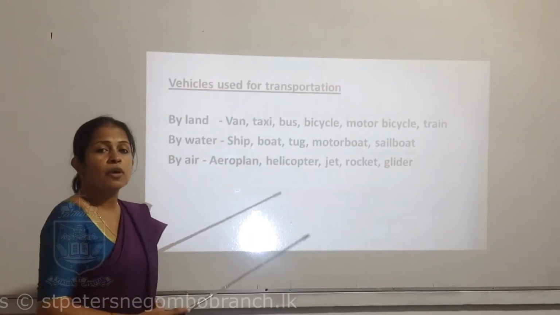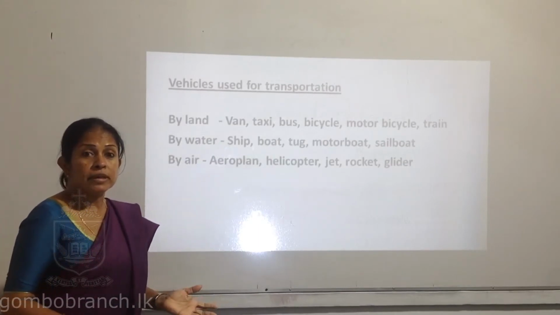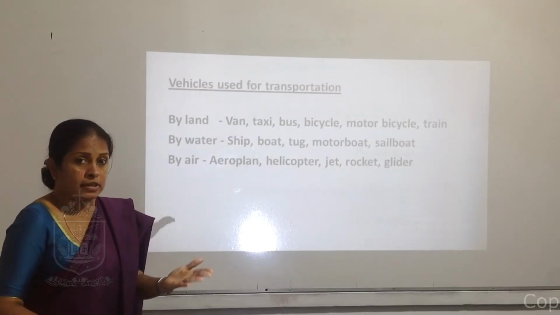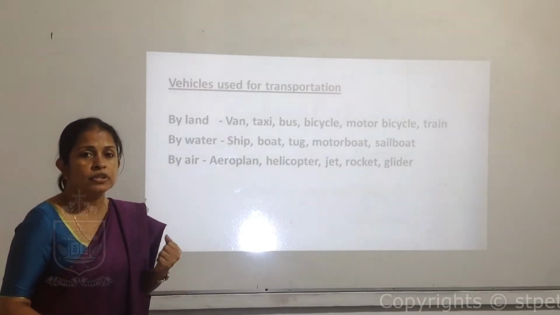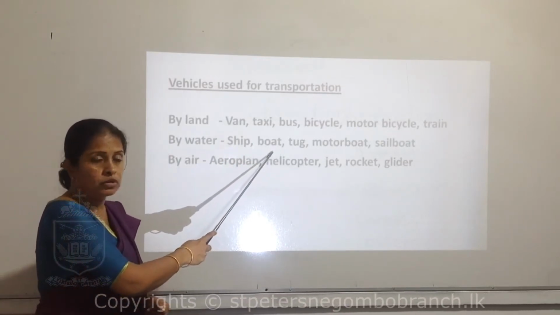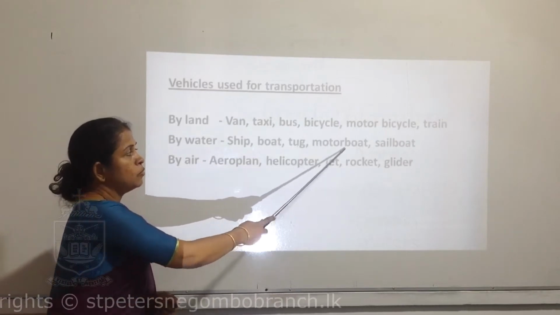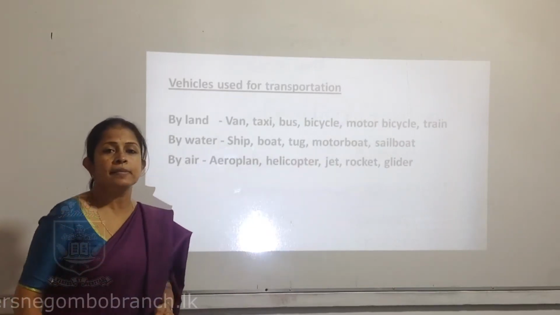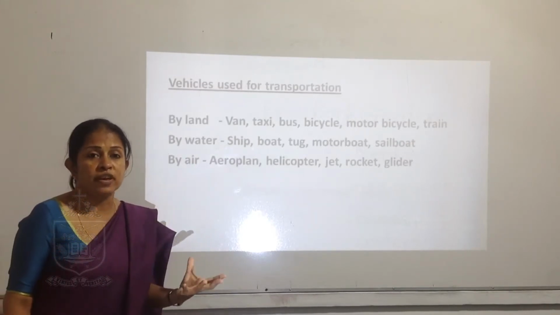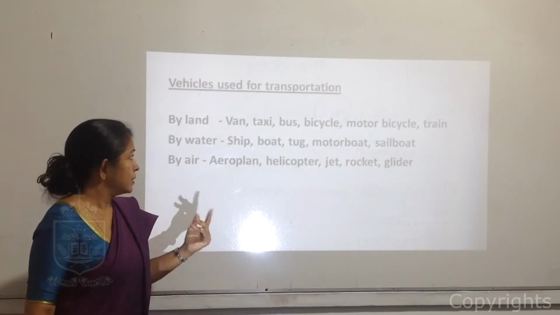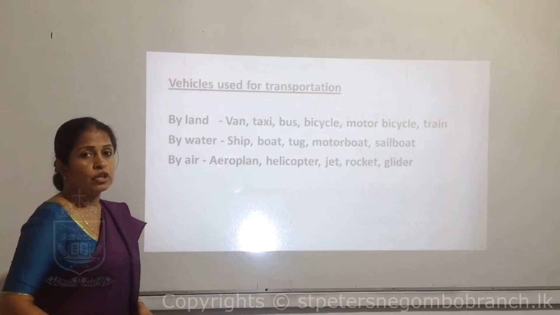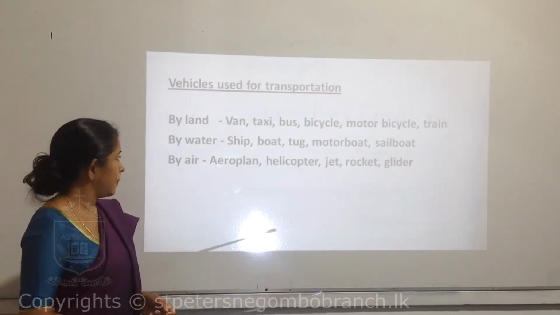Next is water. In water, we can move here and there. So we'll see by what. What is the thing that we can use to move by water? Ship, boat, tug, motorboat, and sailing boat. Those are the different things. Now there are more modified things that we can use. So those are a few main things on the water that we use to transport.